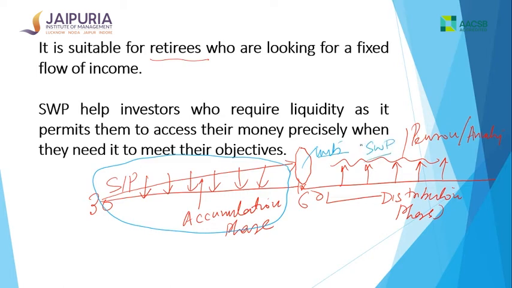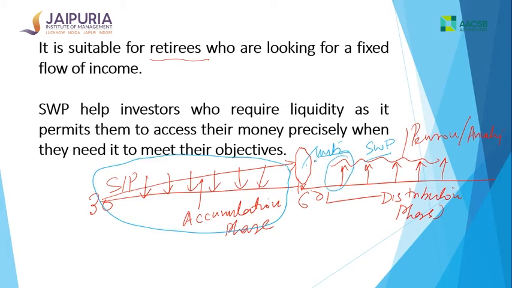Now what is advisable here is, if a person is looking at a pension plan, you don't want to put these units in some volatile fund, because it may happen that instead of the market going up, the market may crash down, and then you may regret. It would have been better to redeem the entire amount of units in one go, rather than waiting until the markets have crashed.